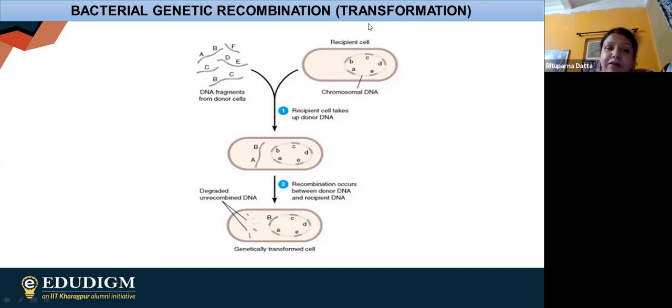Finally, what is going to happen? This bacterium will be able to take up this foreign DNA segment. Why? Because they belong to the same species. Both are pneumoniae bacteria, but one is one variety and the other is another variety. That is why the bacterium has the ability to take up the foreign DNA, and this process is known as transformation. So the ability of bacterial cells to take up foreign DNA is known as transformation.